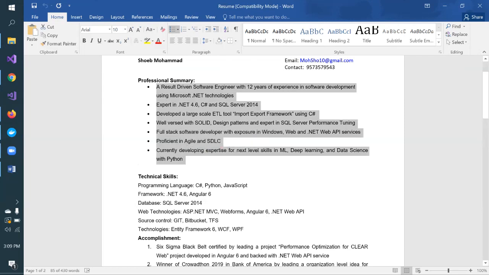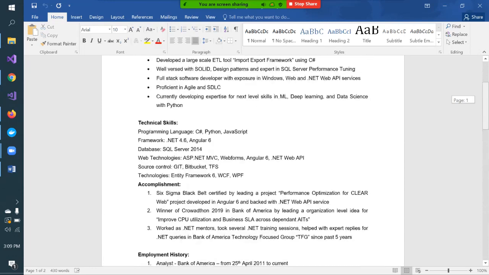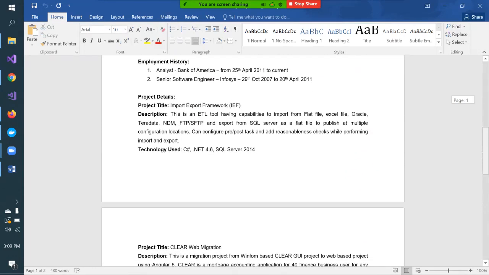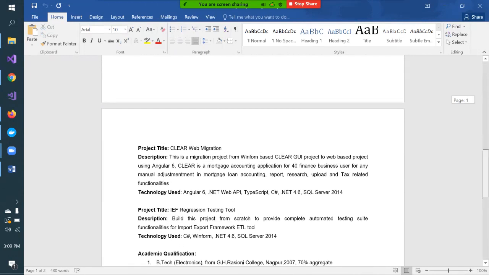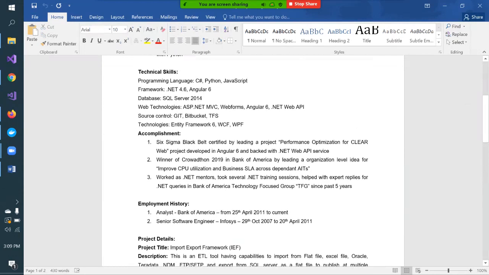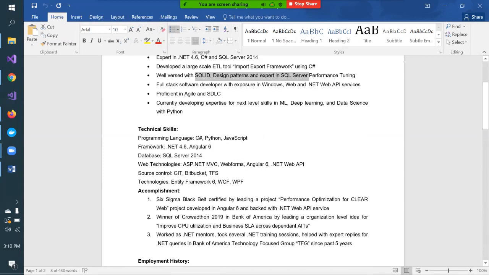Because as you can see, my resume is long, right? It is about 2 pages, or sometimes people write 3 pages, depending upon them. If you have more projects, the resume can grow also. But as you can see, the employer won't have that much time to read everything word by word or line by line. What he will scan is the top 4-5 lines. Here I have written my technologies, what I have done, what kind of projects I have done, what expertise I have. So he will just quickly scan this.